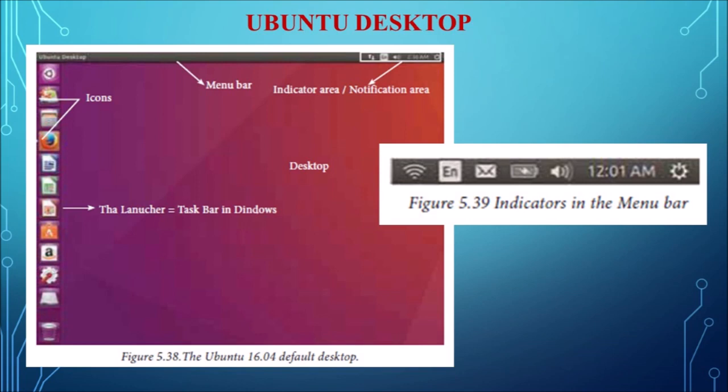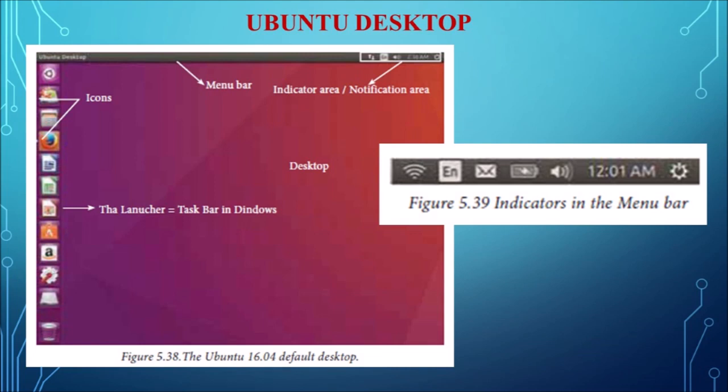The following are some of the icons in Ubuntu OS. On the desktop you can see search your computer as the first icon at the top, and then files, and the Firefox web browser, which is the default web browser. Then LibreOffice Writer, which is equivalent to MS Office Word, and LibreOffice Calc, which is equivalent to MS Office Excel. LibreOffice Impress is equivalent to Microsoft PowerPoint presentation, PPT.